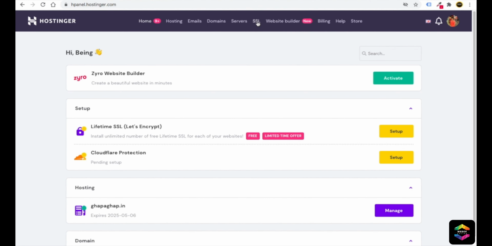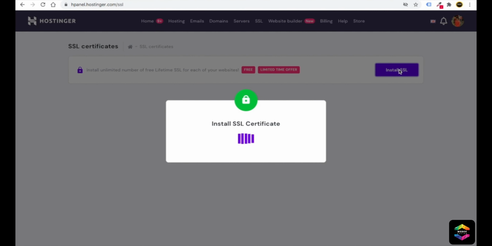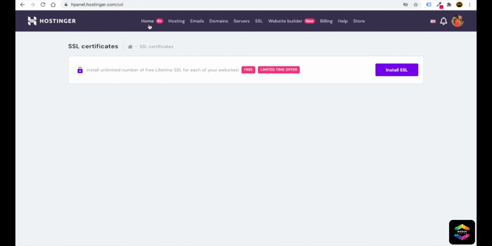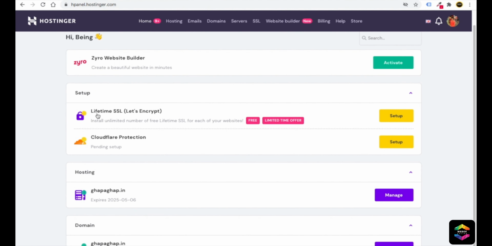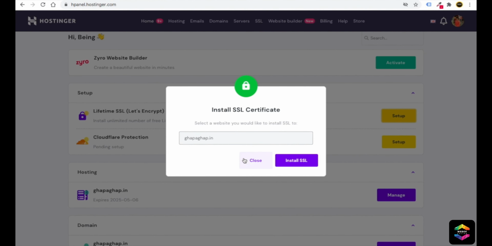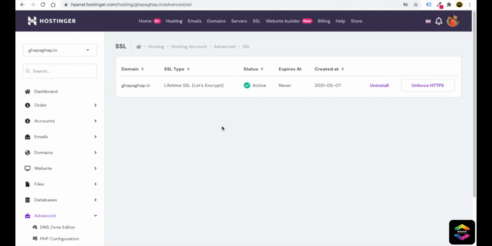So you can see, you can just go to SSL here at the very top. Here you can click on install SSL. From here also you can install it to this domain gabagab.in, and on home it is also showing lifetime SSL. So just click on setup. From here also you can install. It's very easy. Just click on install SSL. It will take some time. Just wait for some minutes, 1 to 3 minutes maximum. Now you can see it has shown that SSL is installed successfully. You just need to click on close. So this is how you can install SSL.